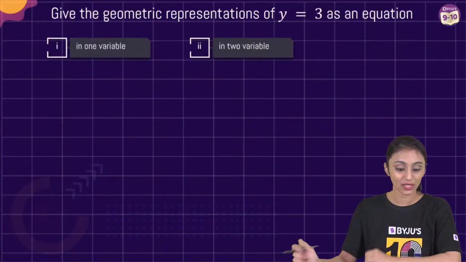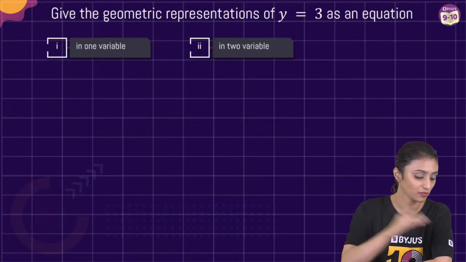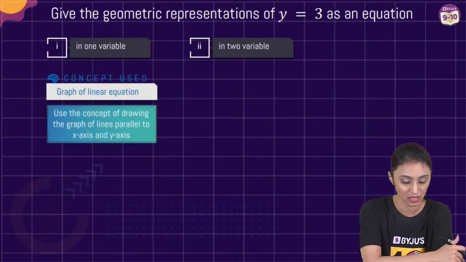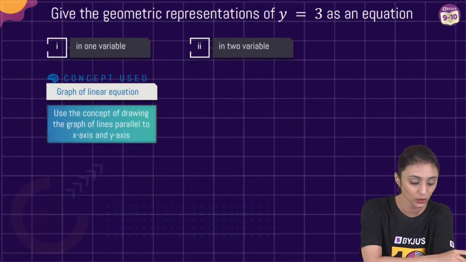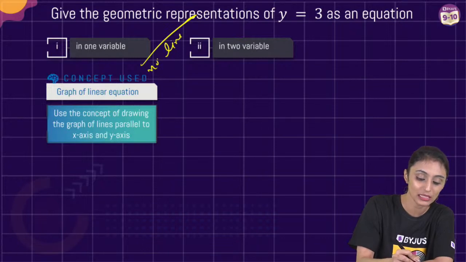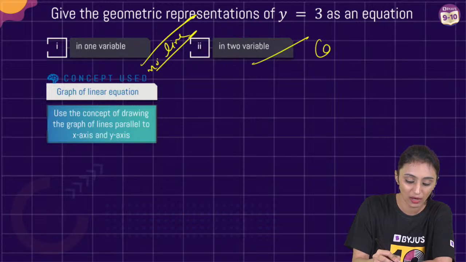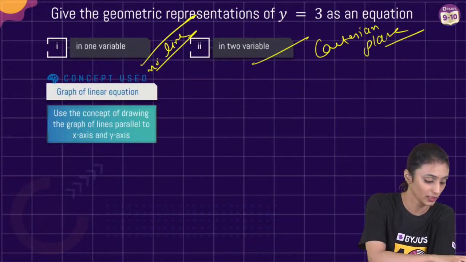Let's move ahead now to the next question, question number 10. Give the geometric representations of y equal to 3 as an equation in 1 variable and 2 variables. Trust me, this is an important type from examination point of view. A lot of time this is asked. Use the concept of drawing here in 1 variable and 2 variables. What does this mean? When we say in 1 variable, you have to plot that on the number line. Only 1 variable is involved. When we say 2 variables, you have to plot in the Cartesian plane. That means a graph has to be plotted.